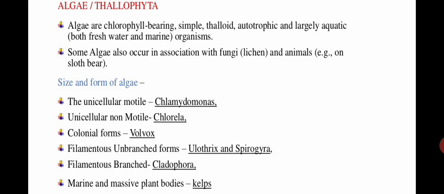Okay, then there can be some type of very huge and large structured, large bodied algae which are found in marine water, especially in the seas and the oceans. An example is kelps. Kelps are actually brown algae which grow inside the sea and oceans, and they act as sea weeds. ठीक है, तो weeds का काम क्या होता है कि like weeds are unwanted plants, isn't it?